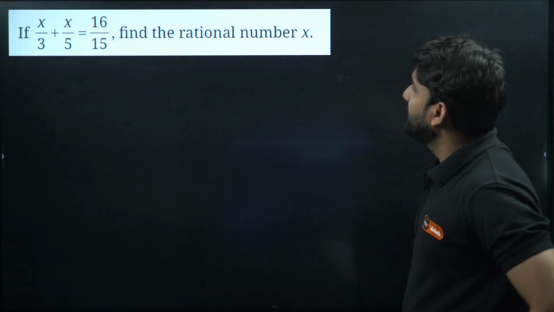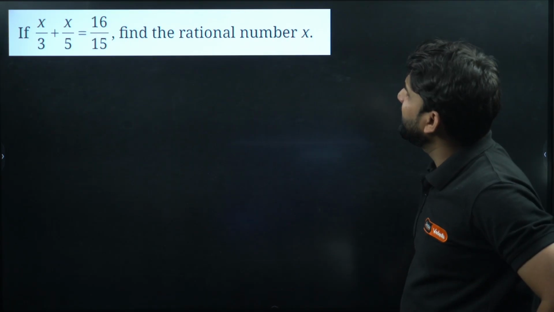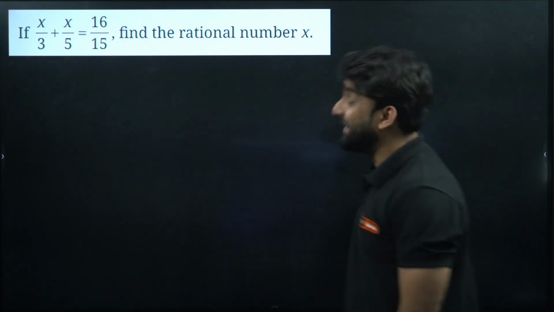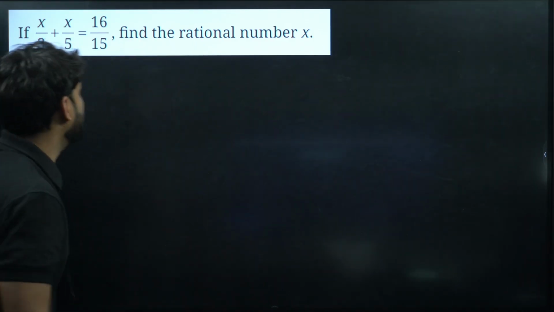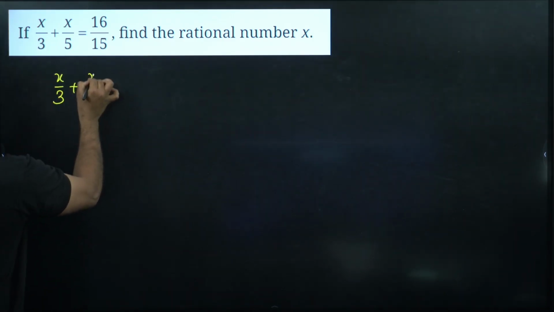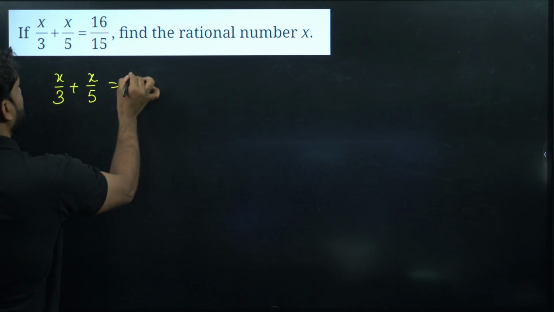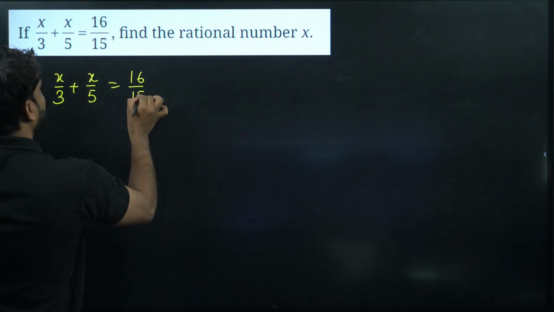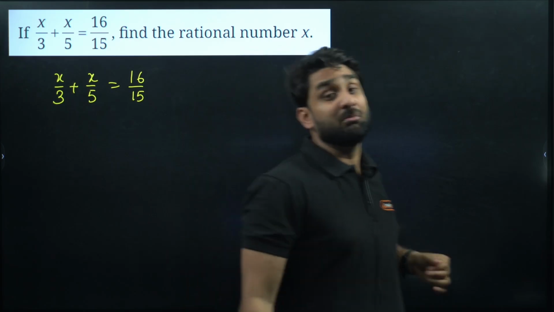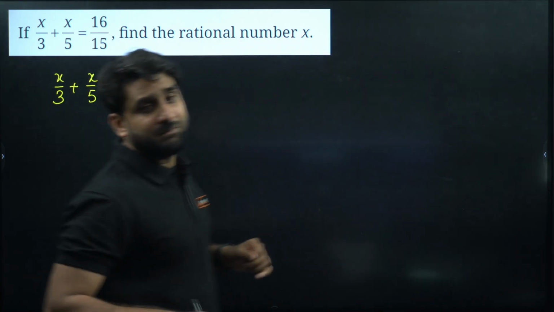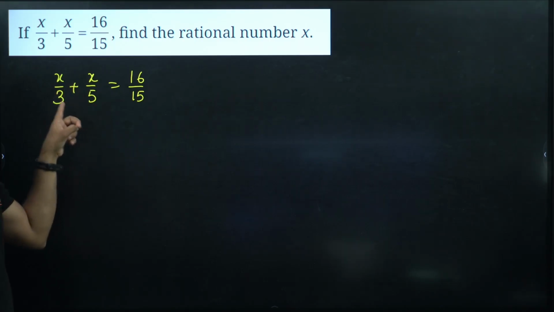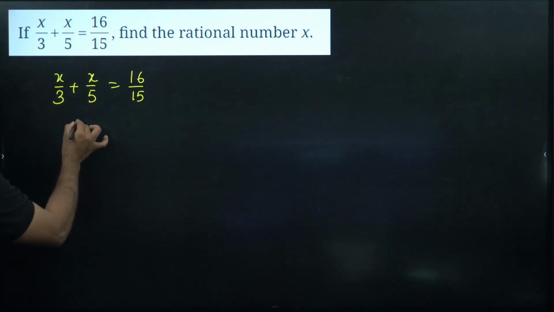Moving ahead. If x by 3 plus x by 5 is equal to 16 by 15, find the rational number x. Very good, very easy question. So we have x by 3 plus x by 5 is equal to 16 by 15. Then what will be the value of the rational number x? So my dear, can you please observe the left hand side? x is common in both this and this, so we can take x common.